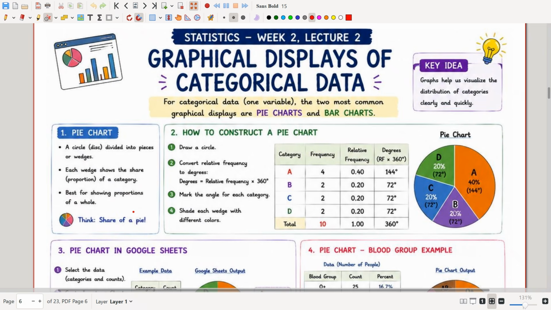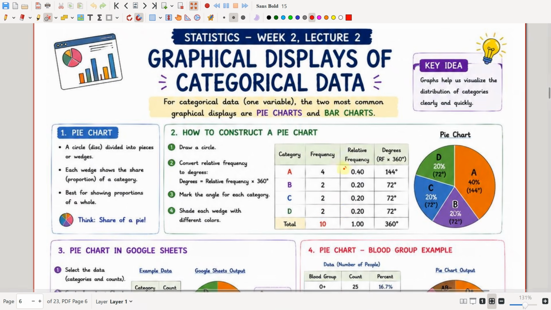How to construct a pie chart? We have to draw a circle and convert the relative frequency to degrees. You know how we calculate the relative frequency? Relative frequency is equal to frequency divided by total number of observations. Here the frequency is 4 and the total number of observations is 10. So 4 divided by 10 gives 0.40. Here 2 divided by 10 gives 0.2, and again 2 divided by 10 gives 0.2, and this 2 divided by 10 again gives 0.2.